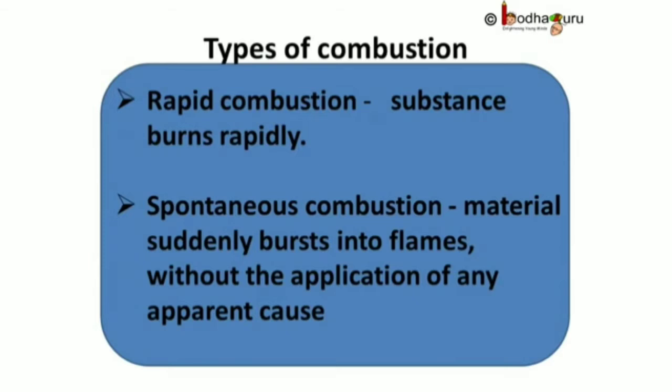Spontaneous combustion. The material here suddenly bursts into flame without the application of any apparent flame, that is, it is spontaneous in nature. For example, burning of phosphorus at room temperature.